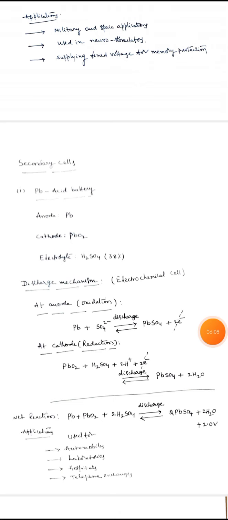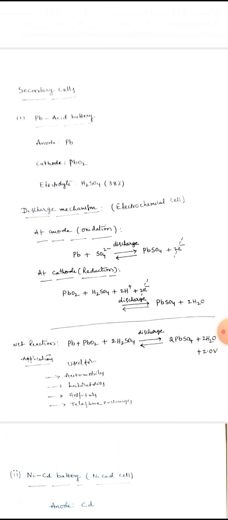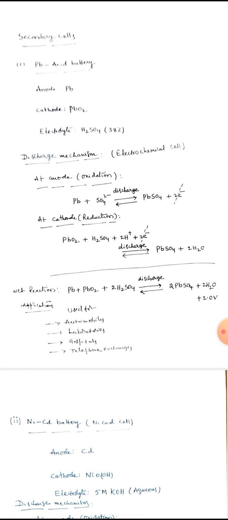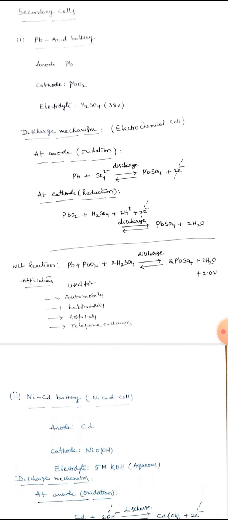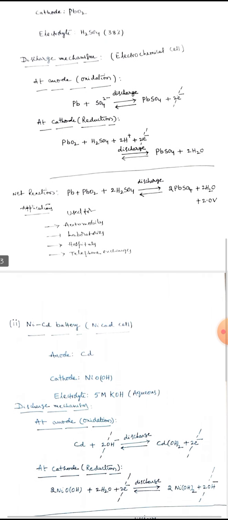The example of secondary cell is the lead acid battery. Anode is lead and cathode is PbO2. Electrolyte is H2SO4 at 38%. The discharge mechanism at the anode is Pb plus SO4 2 minus gives rise to PbSO4 plus 2 electrons. This can be reversible. At the cathode, PbO2 plus H2SO4 plus 2H plus plus 2 electrons gives rise to PbSO4 plus 2H2O. The net reaction is Pb plus PbO2 plus 2H2SO4 gives rise to 2PbSO4 plus 2H2O. The applications are automobiles, laboratories, hospitals, and telephone exchanges.